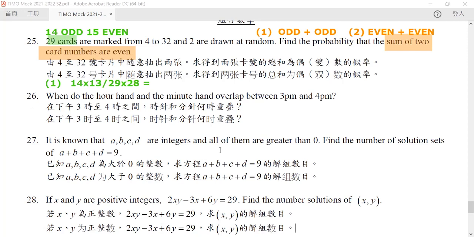Exterior angle, no. Exterior angle is the, no. Exterior angle, or no.